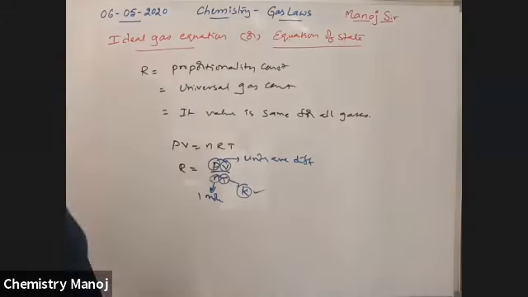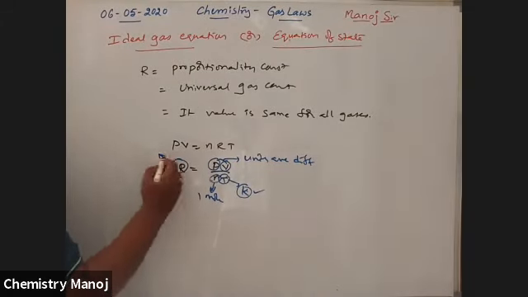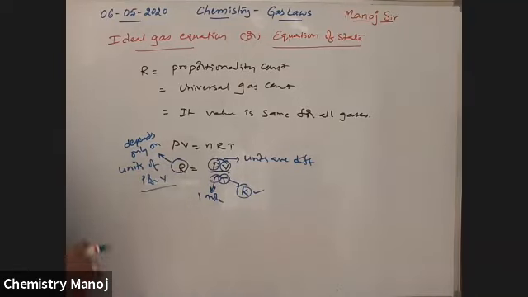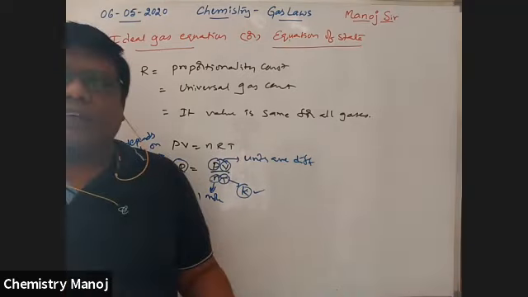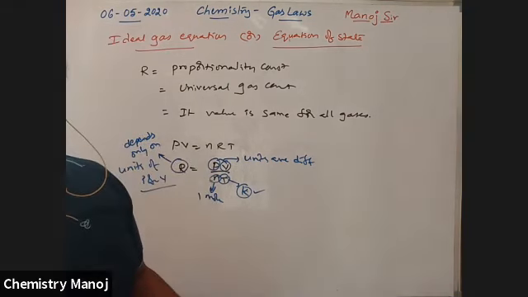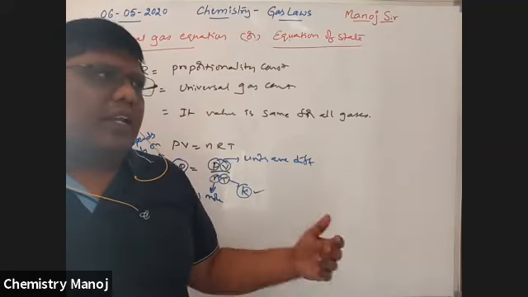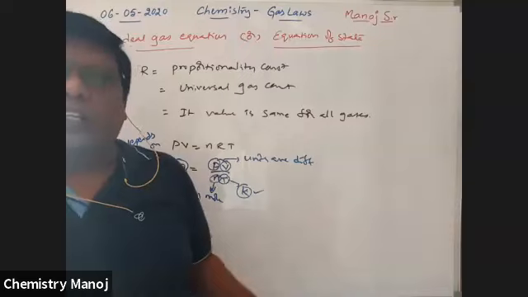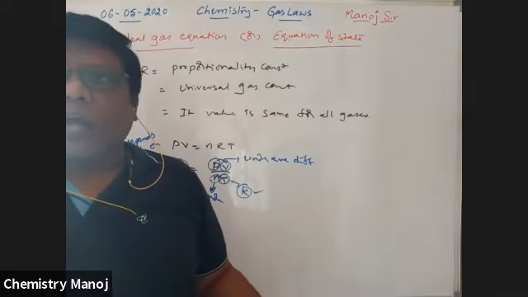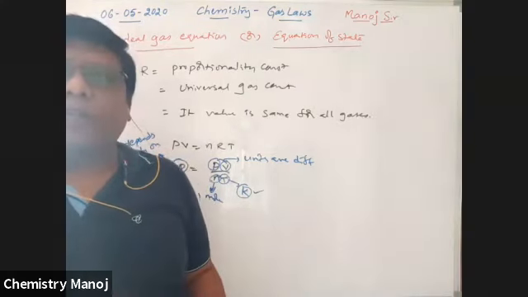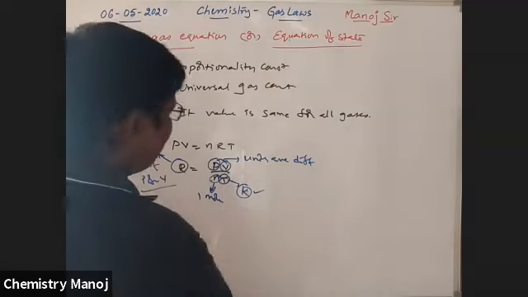That means the R value depends only on the units of pressure and volume. If the units of pressure and volume change, the constant value also changes. But that value is fixed for all gases. For any two gases or any number of gases, the R value is constant at that particular stage. Now I am going to note some R values in different units, which are frequently used in our further calculations. I won't write all of them, just a few.